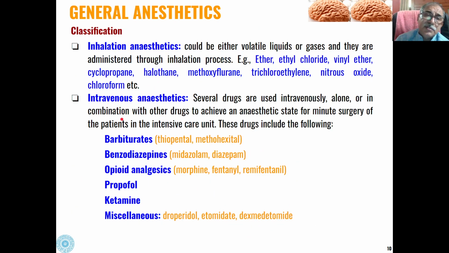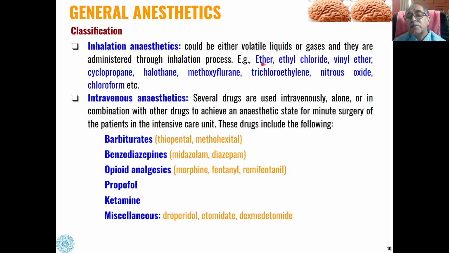The classification of anesthetics is that they can be termed inhalation anesthetics or intravenous anesthetics. Inhalation anesthetics could be either volatile liquids or gases, and they are administered through the inhalation process.